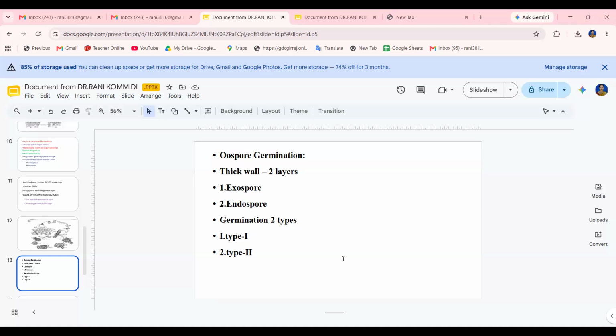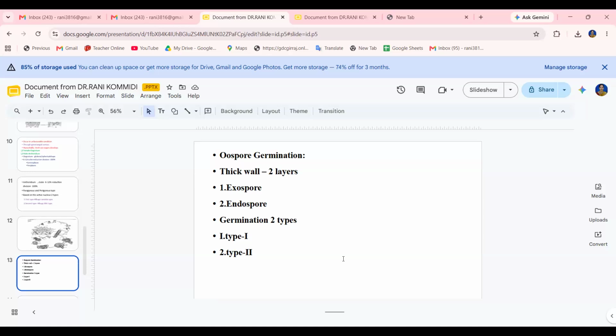Generally, one egg cell and one male gamete combine together and fuse to form the zygote. That is the common characteristic. But in Albugo, all of them are fertilized at a time and form a multinucleate oospore. That is the compound oospore.